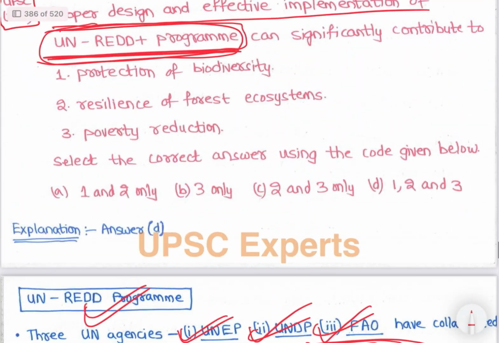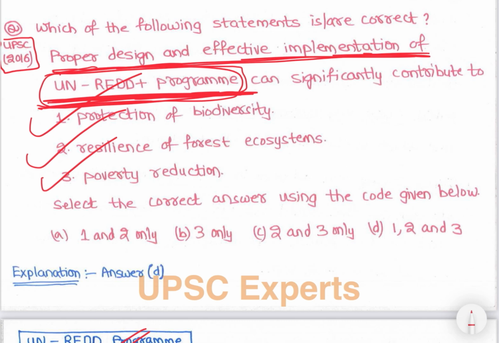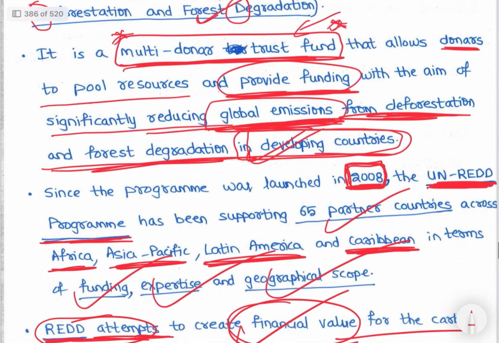So now let's go to the question. With proper design and effective implementation, the UN-REDD+ program can significantly contribute to protection of biodiversity, resilience of forest ecosystems, and poverty reduction. So 1, 2, 3 is the correct answer. Now let's see the next question.